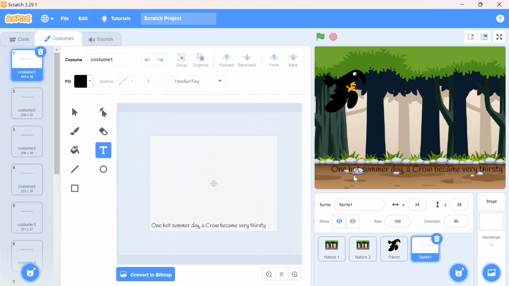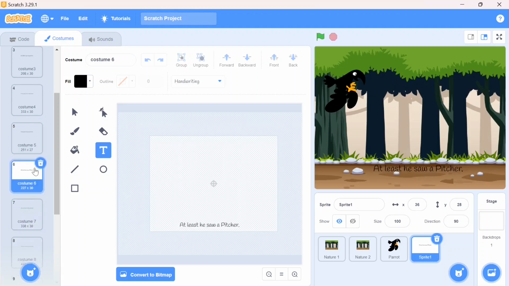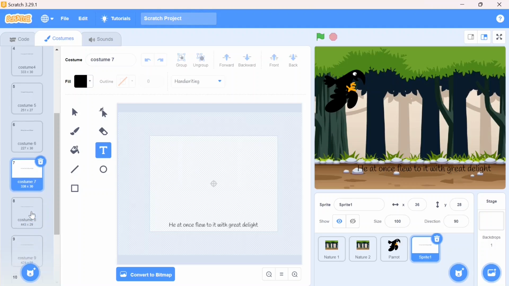You can see on screen, on hot summer day, a crow became very thirsty. Next, he flew in search of water. He didn't get anywhere. Next, he was going to die for want of water. Next, oh my God, I'm feeling very thirsty. Then at last he saw a pitcher. He at once flew on that with a great delight.